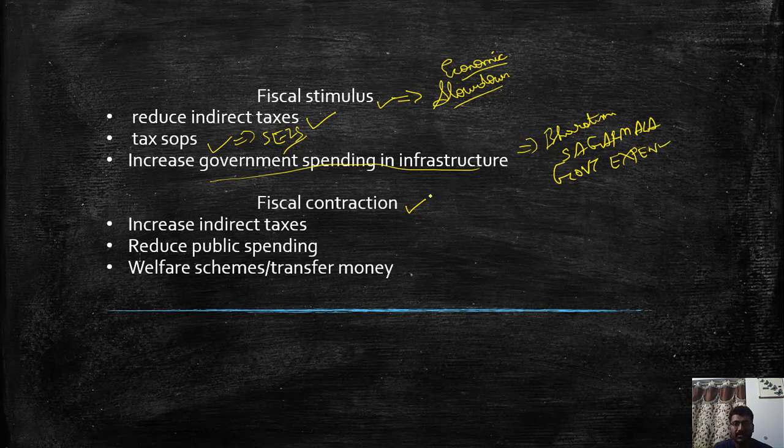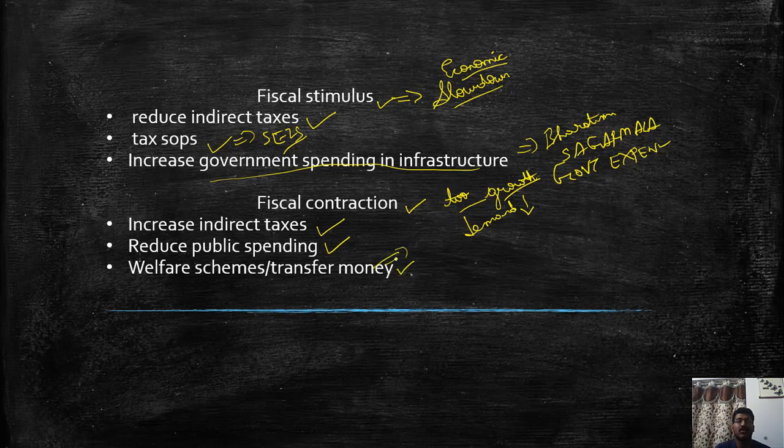Let us suppose the economy is in a too rapid growth phase where the inflation is going to be very high, then again in this case the economy should be cooled down. That means the demand should be reduced. So how can the demand be reduced? By removing the money from the public. How can the money be removed? By increasing the indirect taxes, by reducing the public spending, by reducing the welfare schemes or transfer money.